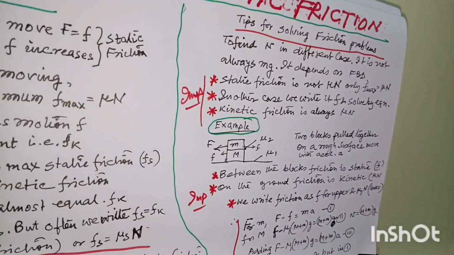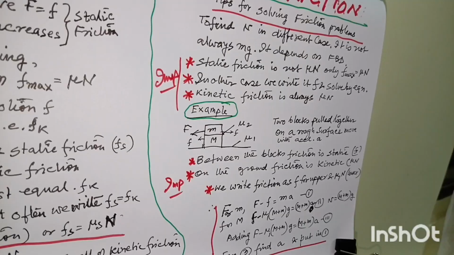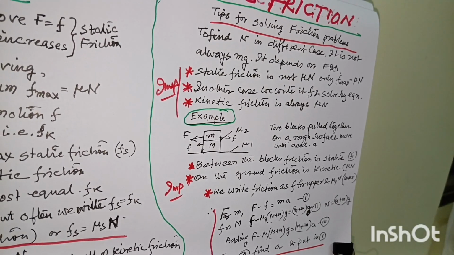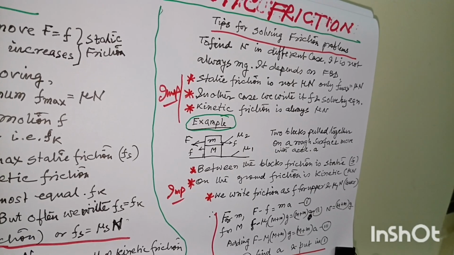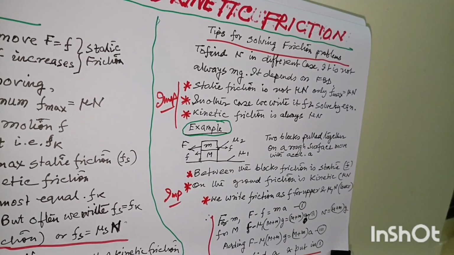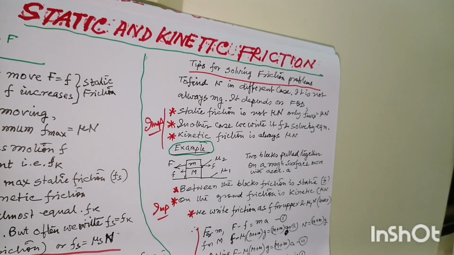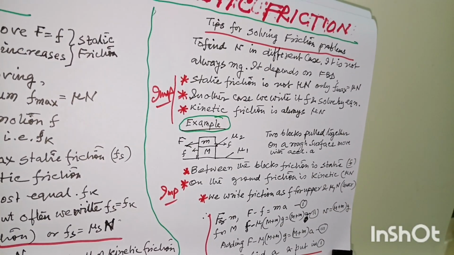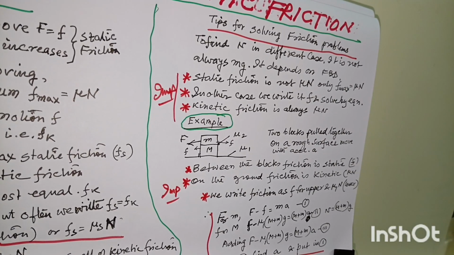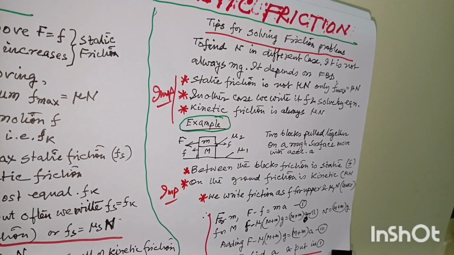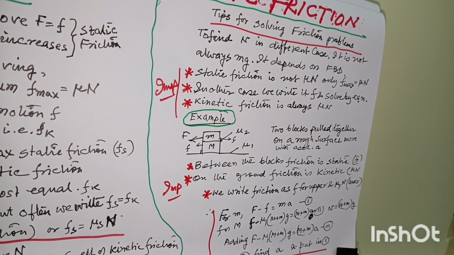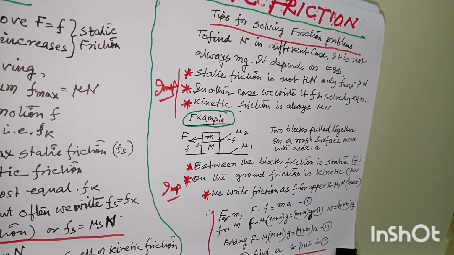So why I have made the video? Because I have seen students are many times confused about the friction problems. So again I am telling you, first you decide whether the friction is static or kinetic. Then if it is static, you don't write mu N, you write f, and you have to find f by equations. If it is kinetic, you write it as mu N, and then N you have to find out by other equations.